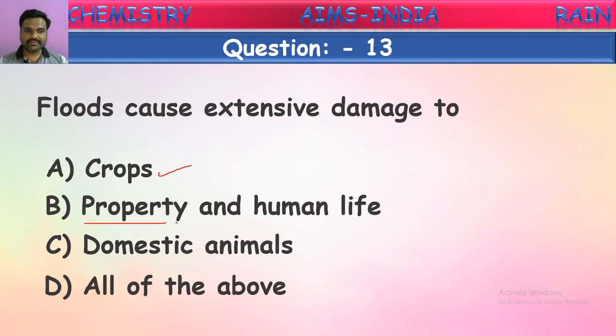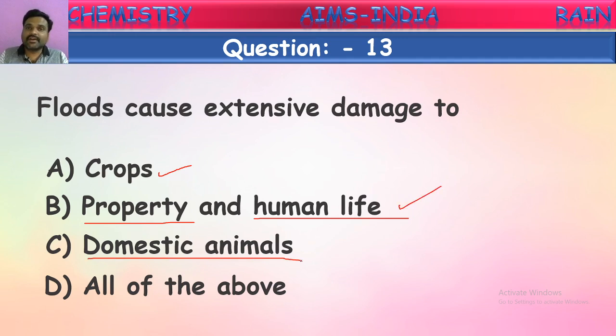And property: sometimes houses will be submerged in the water and they may collapse. Even some people will die because of these heavy rains and floods. So this causes damage to property and human lives also. So this is also one of the correct answers. We see domestic animals.